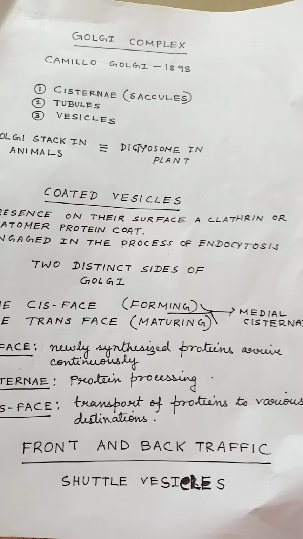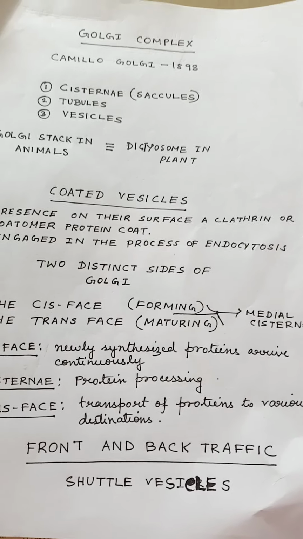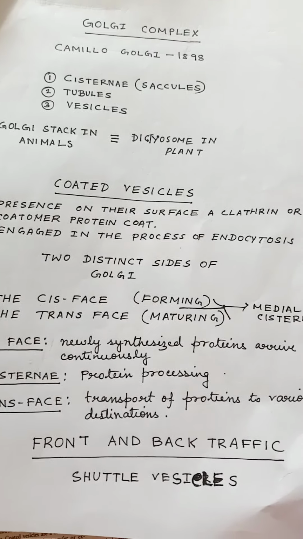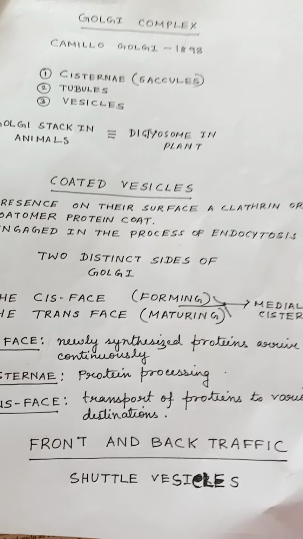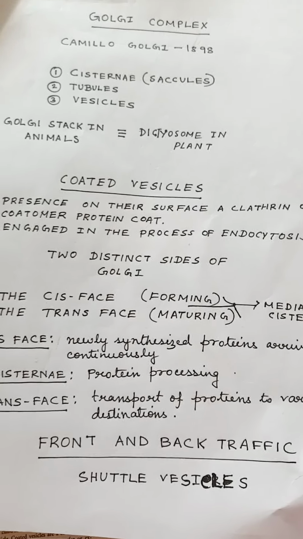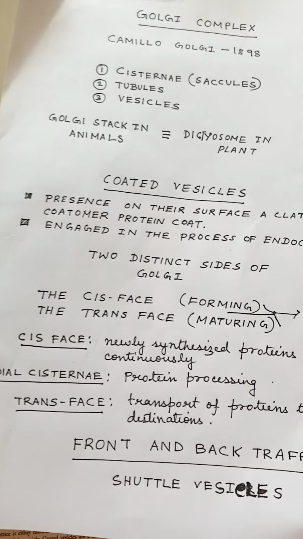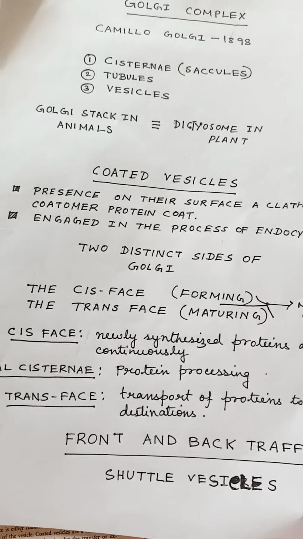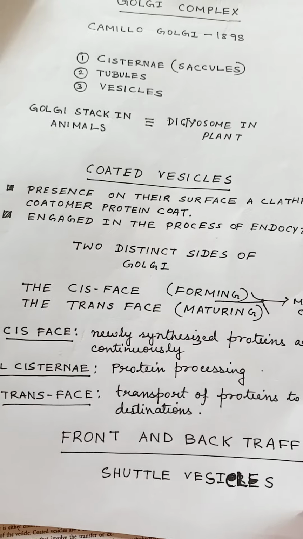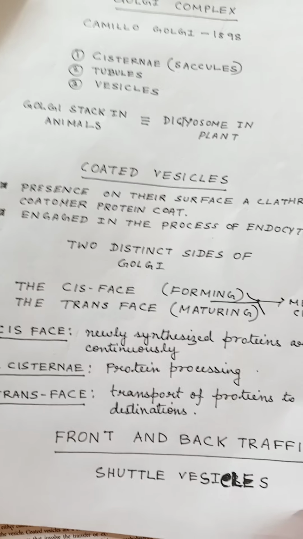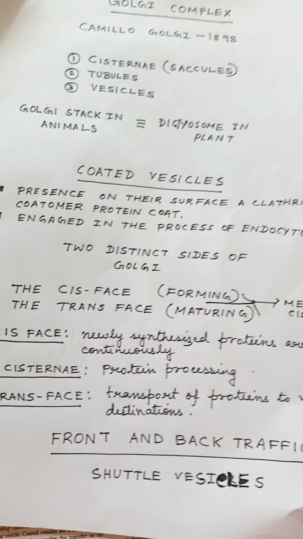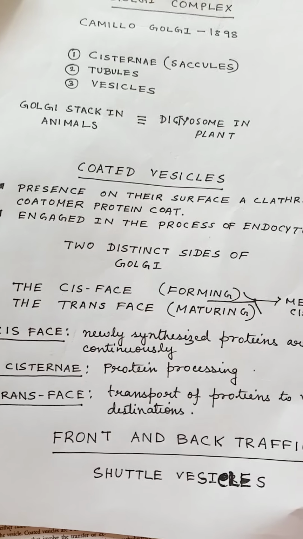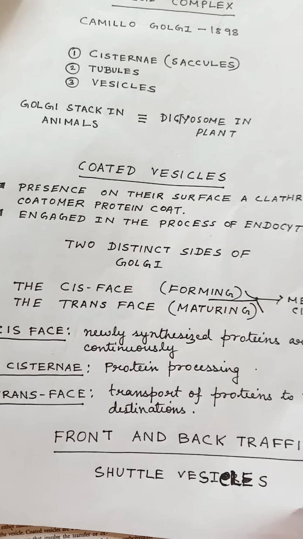Some endoplasmic reticulum protein may inadvertently pass from the endoplasmic reticulum to the cis face of a nearby Golgi stack. A back traffic therefore occurs to facilitate return of endoplasmic reticulum specific proteins. The cis and the trans face are different both functionally and structurally, biochemically. For example, the receptor protein for mannose 6-phosphate is concentrated on the cis face of each Golgi stack. This is because mannose 6-phosphate is added to proteins so that Golgi can identify them and send them to the lysosome. Coated vesicles of the two faces also vary.